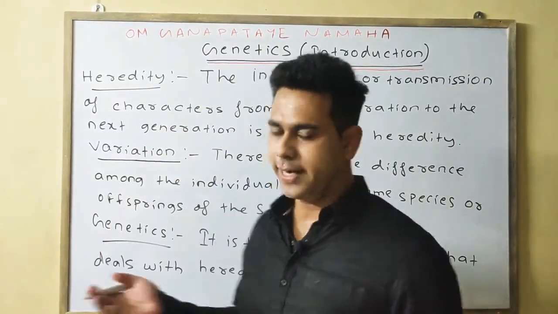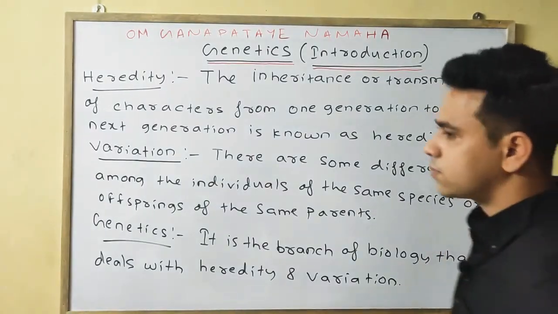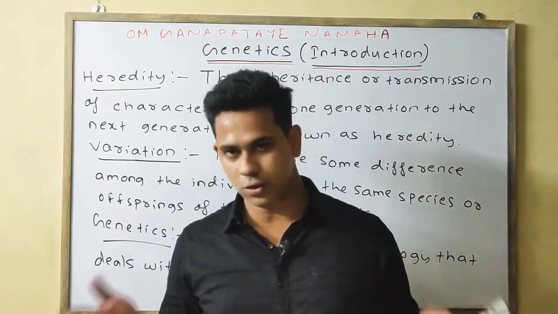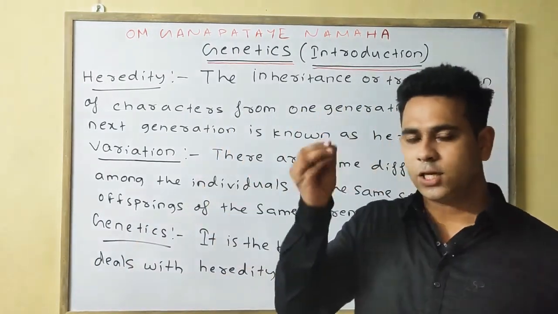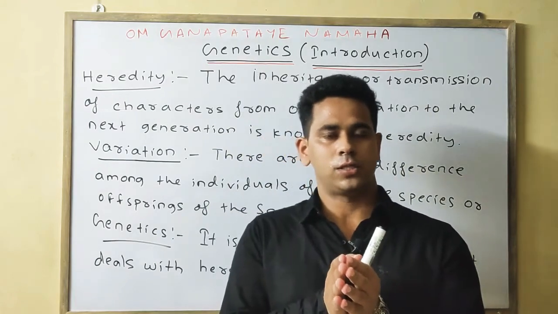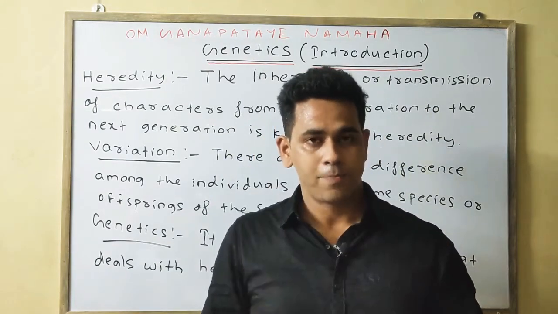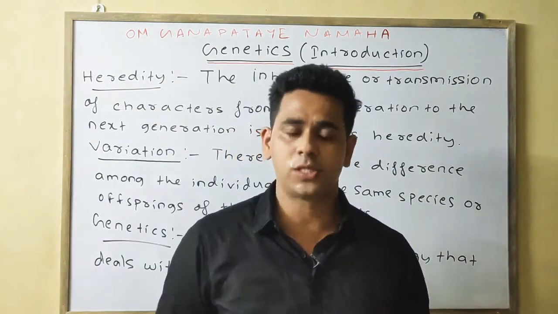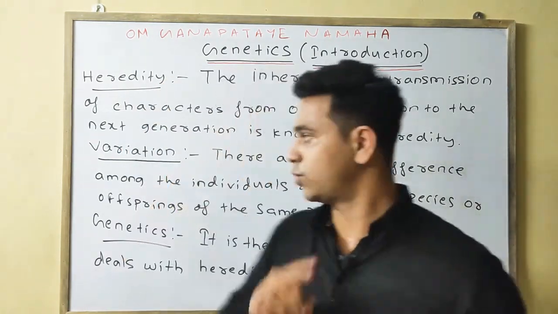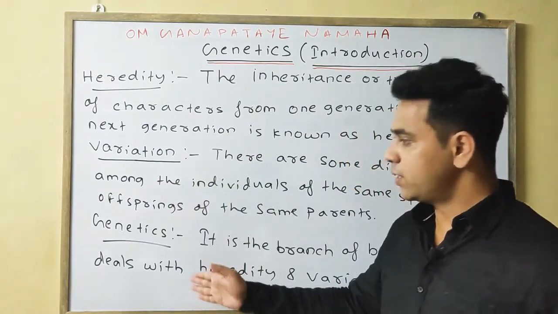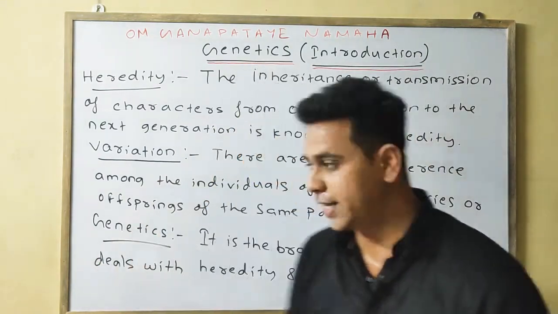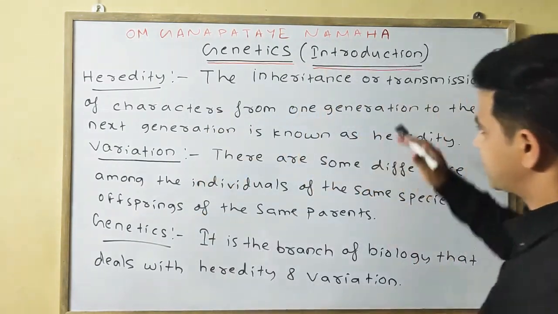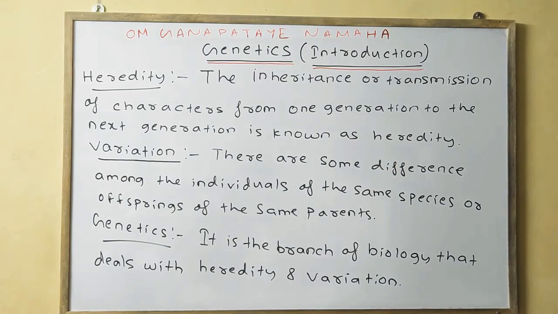First is heredity: the inheritance or transmission of characters from one generation to the other. Variation means there is some difference between two individuals of the same species or of the offspring of the same parent; even identical twins have some difference, that is known as variation. Last one, genetics. It is the branch of biology which deals with both heredity and variation. Okay, please note down the points.